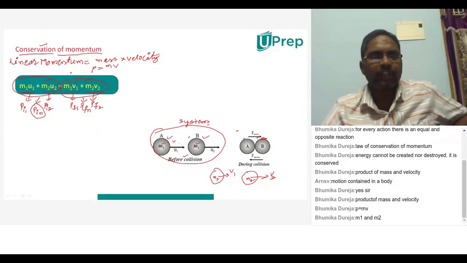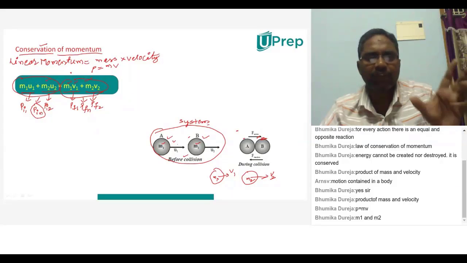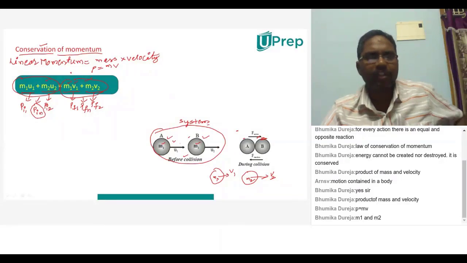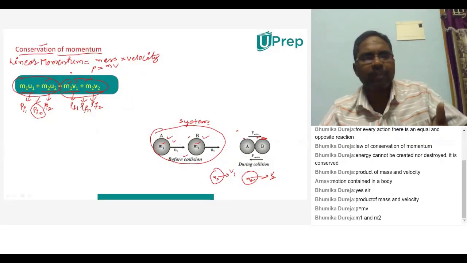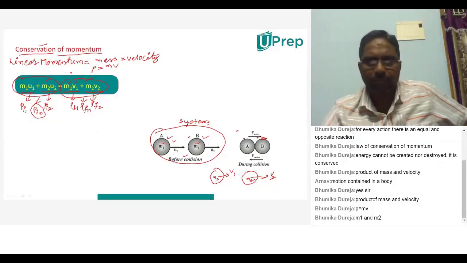So the linear momentum of a system which is not acted upon by an external force will always remain constant. That is the law of conservation of momentum, and that we are going to prove now. And when we are going to prove it, you have to understand initial momentum of a first object, final momentum of a first object, initial momentum of a second object, final momentum of a second object, like that. But to derive this equation, you must remember again Newton's third law of motion.